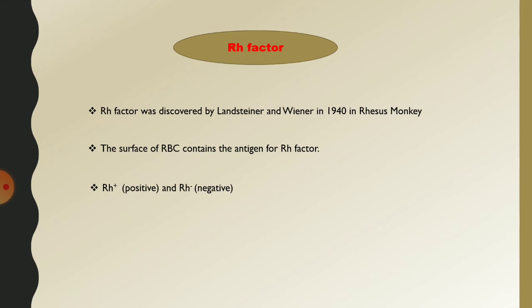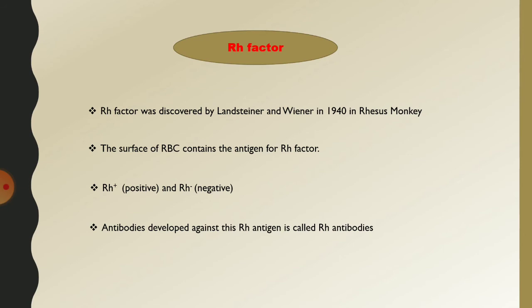The presence or absence of this antigen alone decides the Rh factor. Antibodies developed against the Rh antigen are called Rh antibodies.